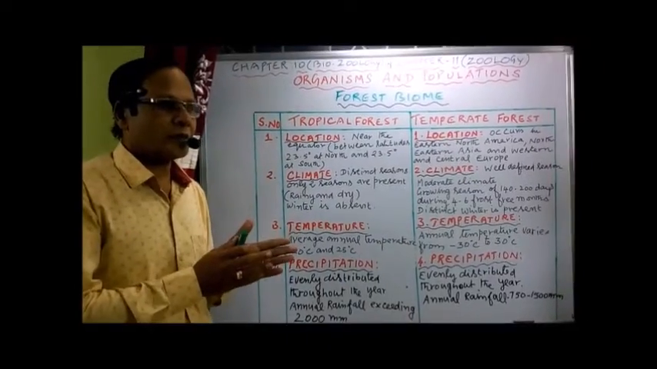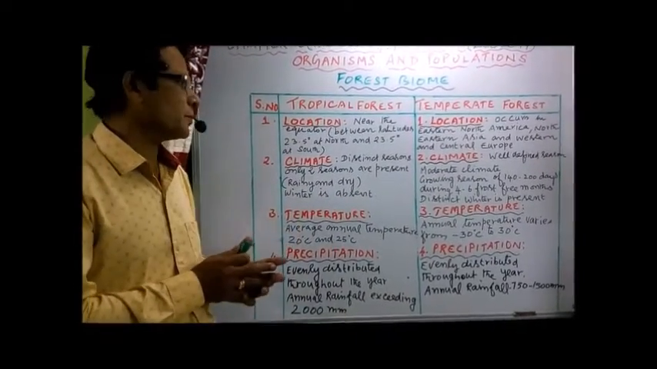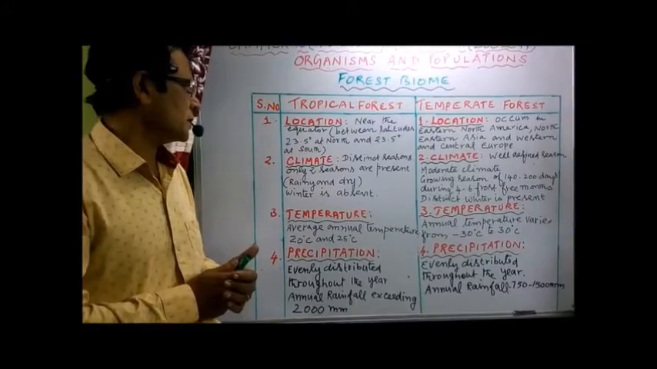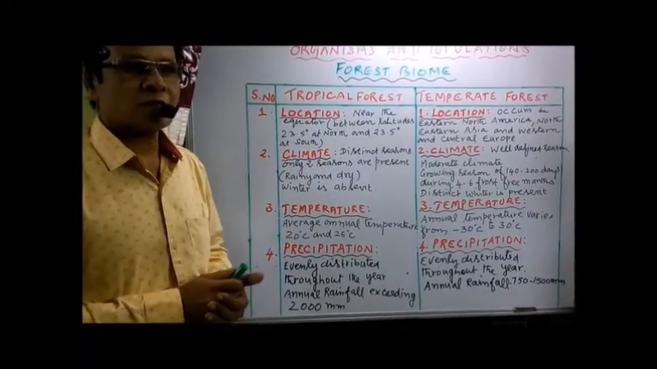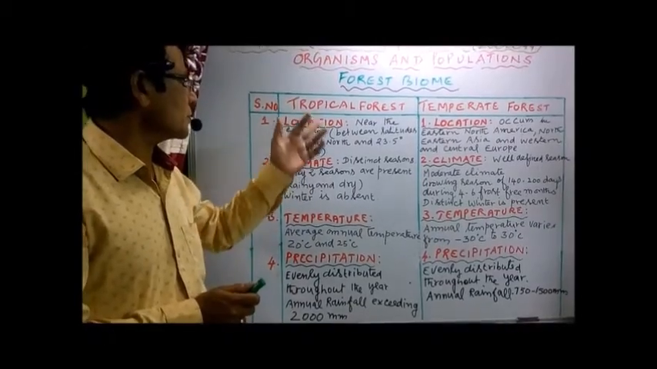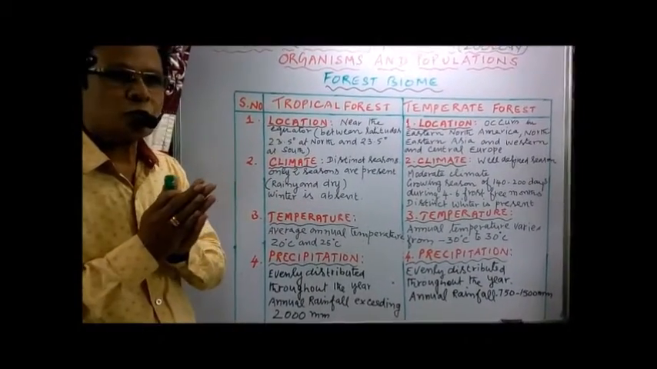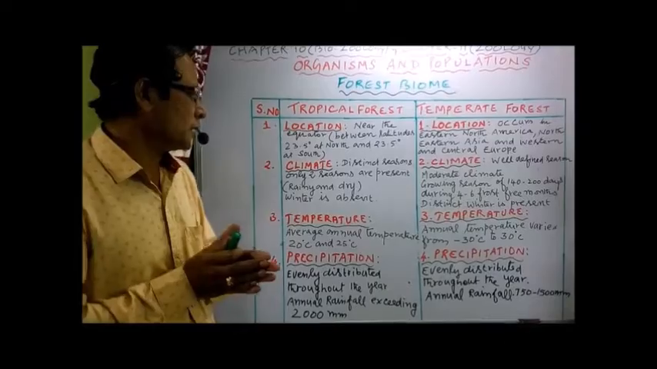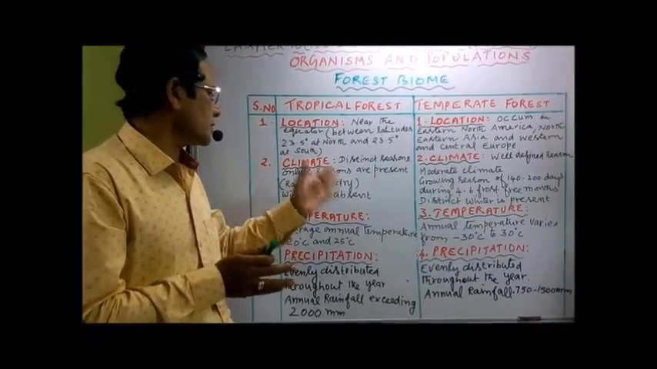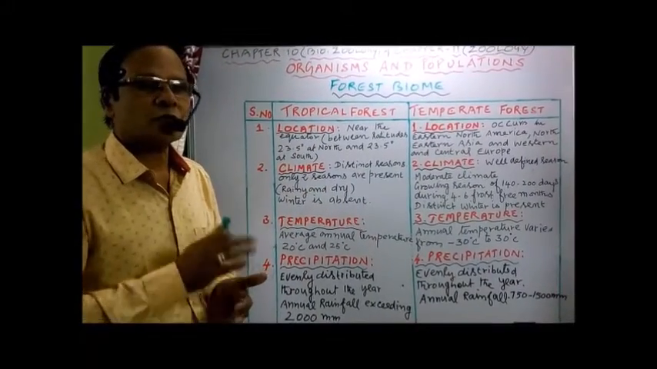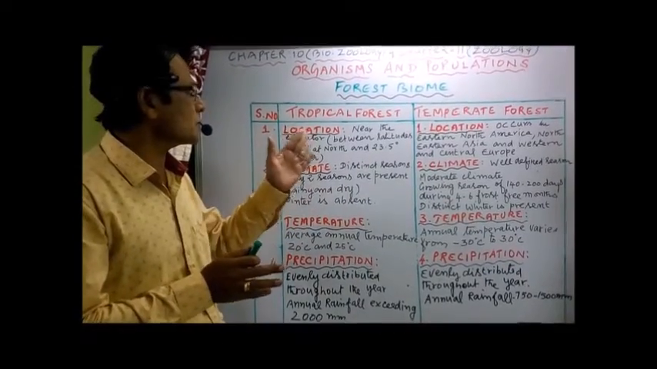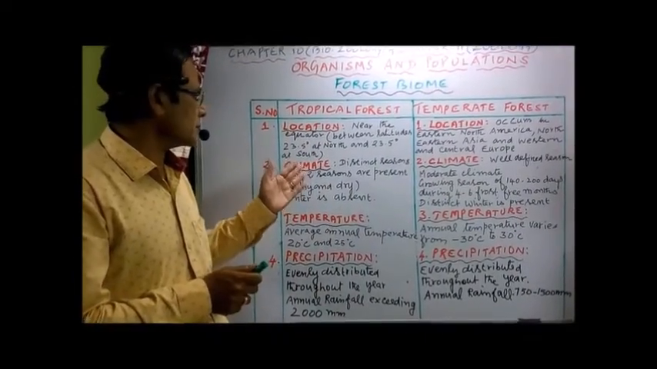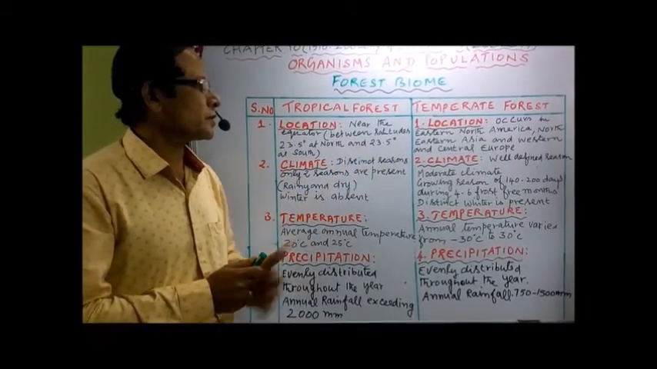Regarding the climate, we have different types of climate in these two areas. In the case of the tropical forest, we have only two distinct seasons, namely the rainy and dry seasons. There is no winter. Winter is normally absent, negligible in the tropical forest. Now let's compare this with the temperate forest.